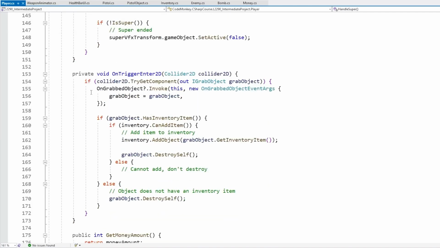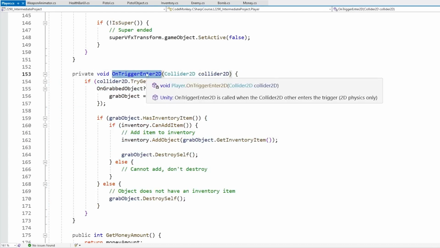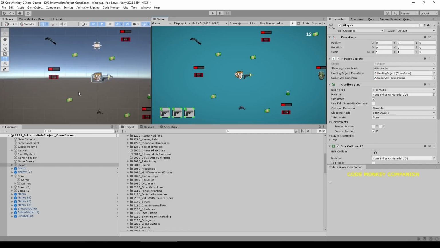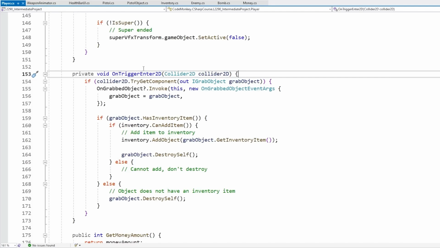Then we've got the super, and let's begin by inspecting in detail over here the collisions. Again, this is another Unity specific function. This one has to do with the Unity physics system. Basically over here for all the objects that can be picked up, like for example the money object over here has a little collider. So this little box is a physics collider, and basically as the player goes inside of this collider, it is going to trigger that function. And over here this function will be called with whatever object it collided with.